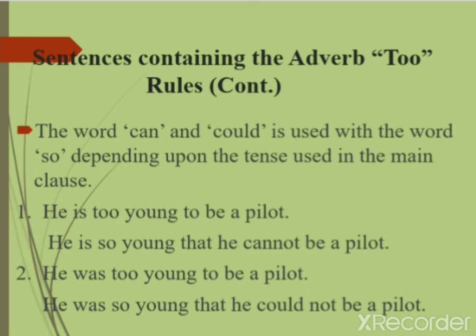Second example is, he was too young to be a pilot. Now here it is in the past tense, he was too young. So the transformation will be, he was so young that he could not be a pilot. "Was" with "could", "is" with "can".